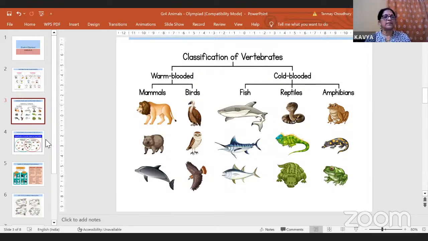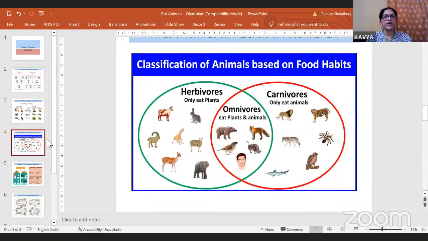Okay, next. Classification based on food habits. They are herbivores, carnivores, or omnivores. Herbivores eat only plants, carnivores eat animals, omnivores eat both. For example, the crow, or the hyena, the fox, the bear, they all are omnivores.